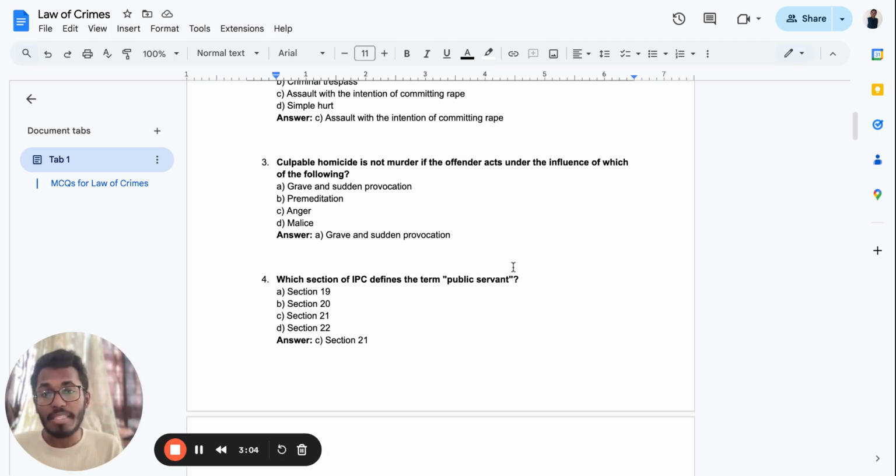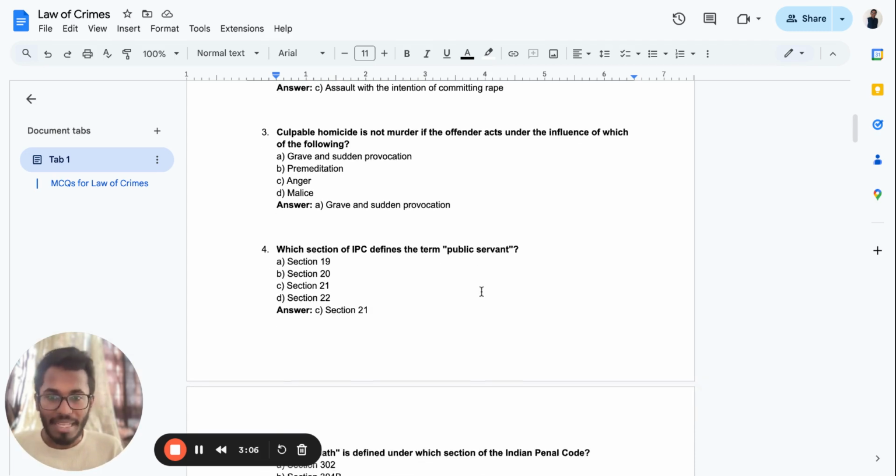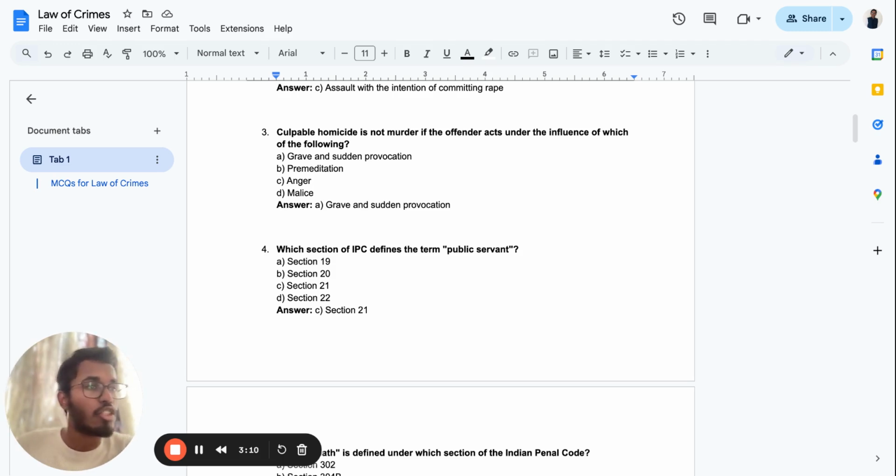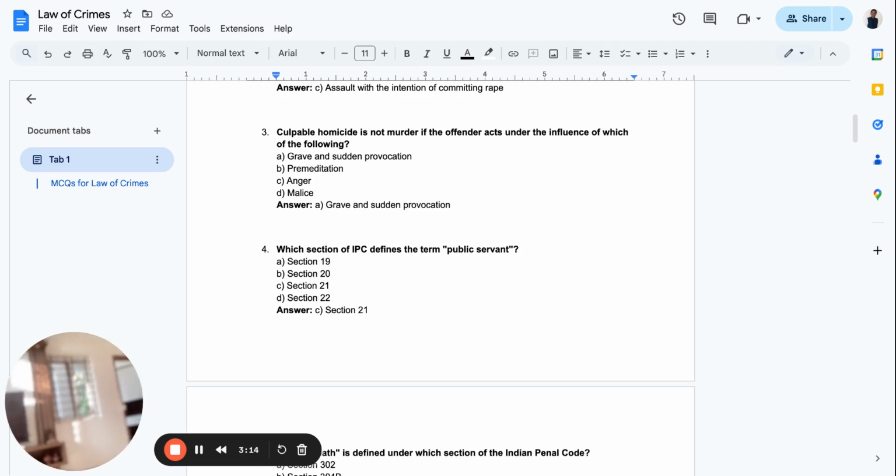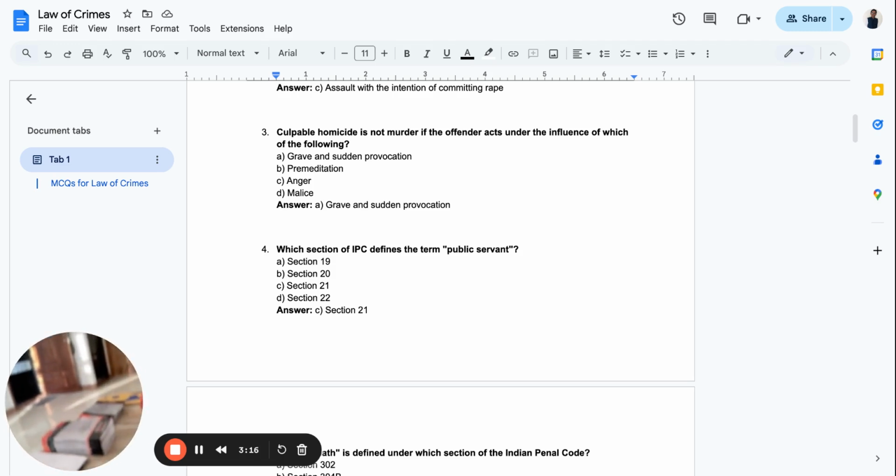Which section of the IPC defines the term public servant? I want you to refer to the Bare Act. I'll tell you one thing: I always keep the Bare Act next to me, and if you observe, I've kept the Bare Act next to my side, like all the Bare Acts you can see.